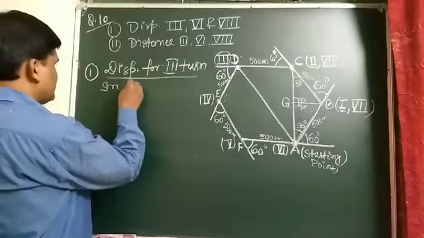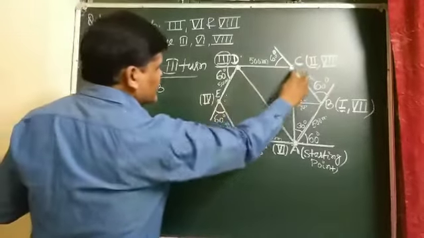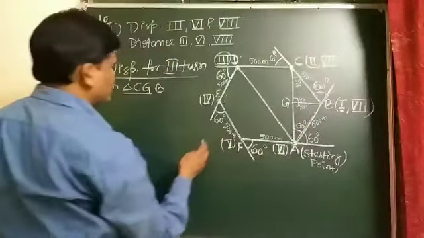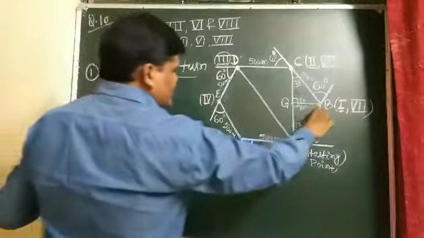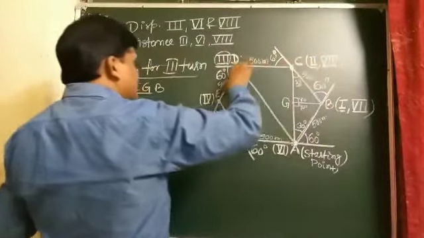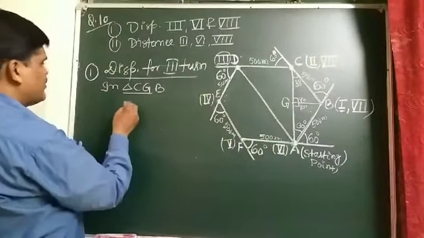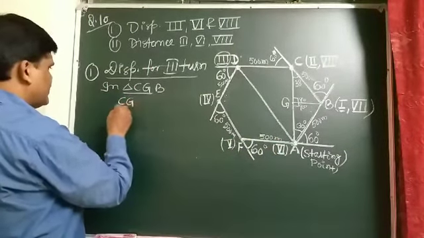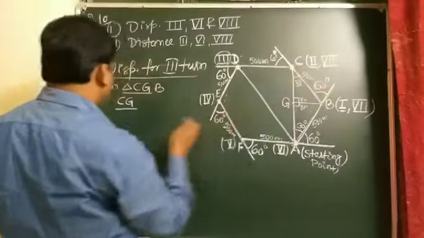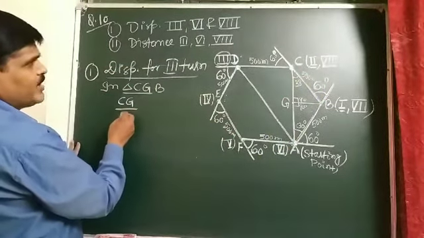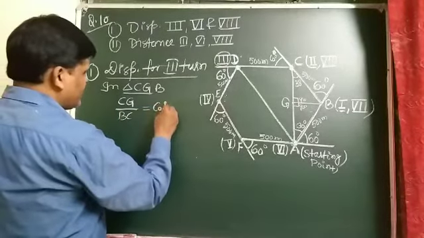In triangle CGB, base by hypotenuse, and this length is 500 meter. Each length is 500. So that is base by hypotenuse. This is base, this is hypotenuse. CG by BC is cos 30.